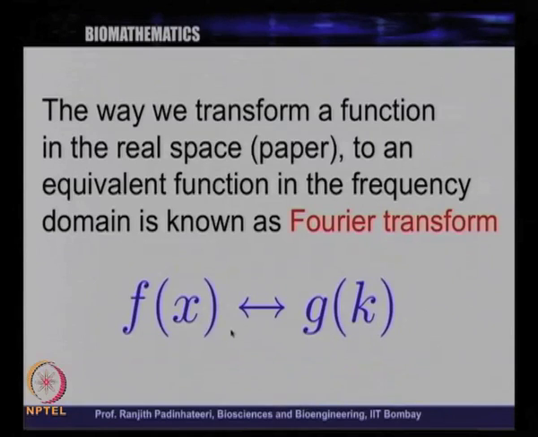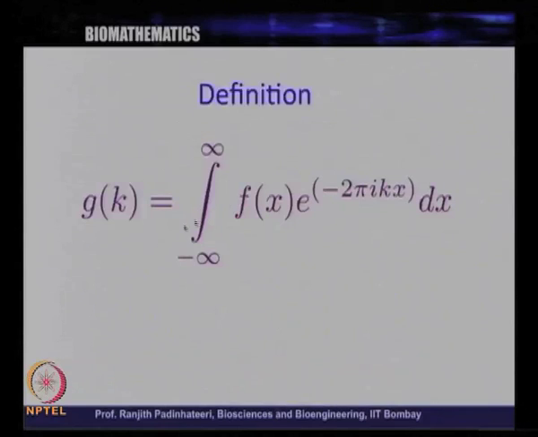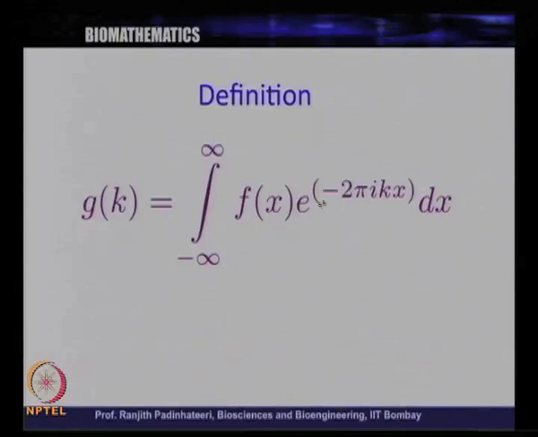So, what is the relation between f of x and g of k? If you know f of x, you can calculate g of k in the following manner. You multiply with e power minus 2 pi i kx and integrate over x. This is the definition of g of k. You integrate over x, then the answer will be a function of k only.